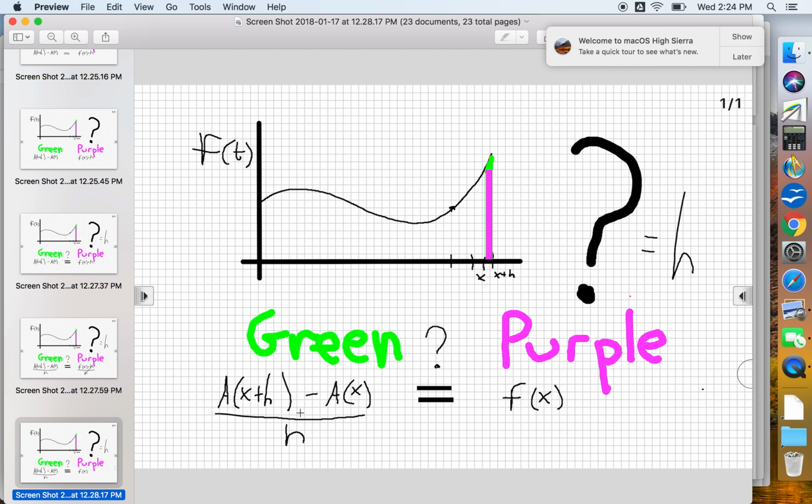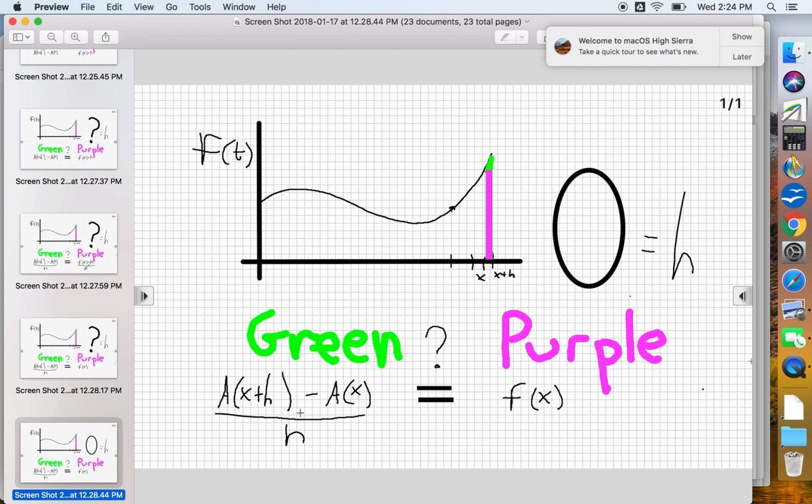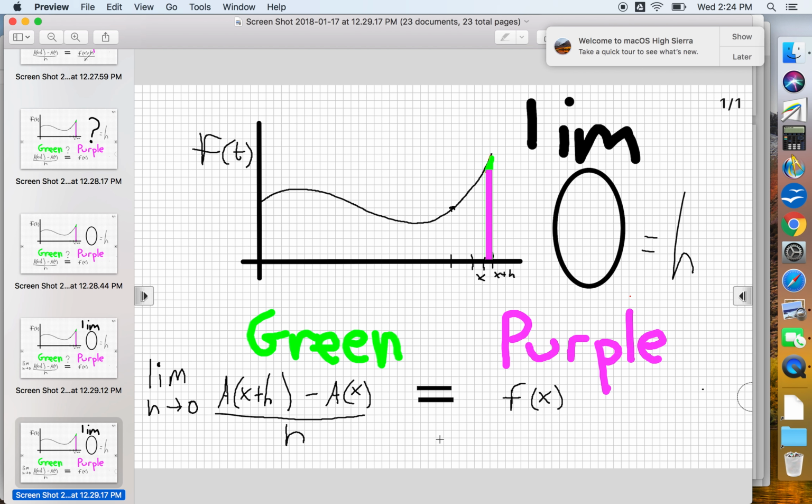All right, we want these to be equal. We need h to be equal to 0. You can't actually just plug in 0 because then you're dividing by 0. So what we need to do is take the limit. We're going to take the limit as h approaches 0 of a of x plus h minus a of x, over h. That is going to squeeze this so small that the amount of purple becomes equivalent to the amount of green. And what happens is that the equation that started with a big approximation symbol in it can now just be written with an equal symbol in it. And we've actually done our proof.